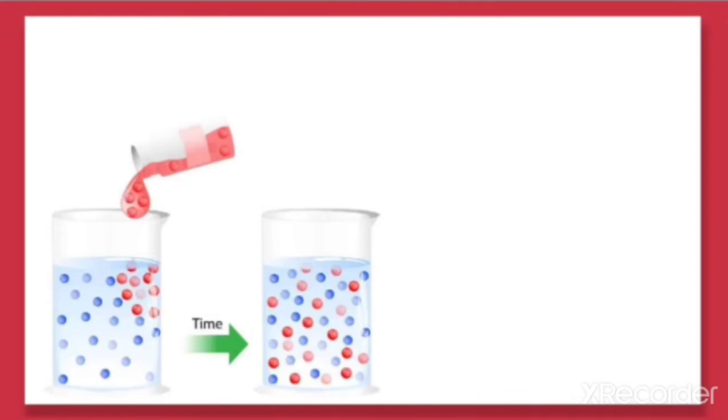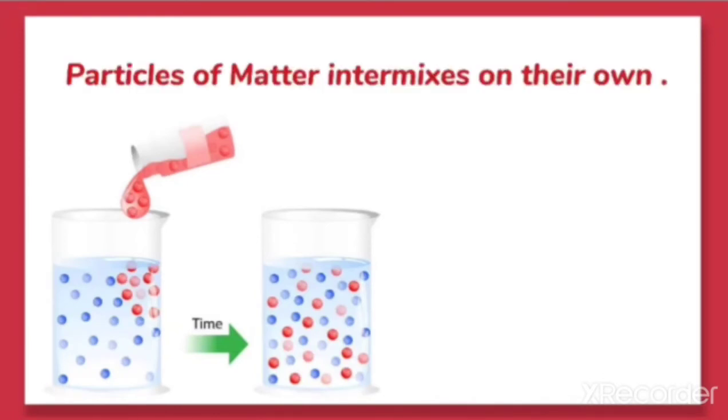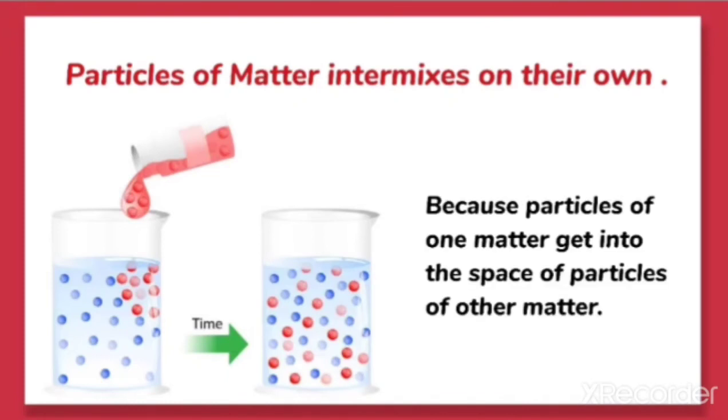So here we can see that the particles of red ink are now evenly distributed in the water. That is, they are intermixed with the water particles. We can conclude from this that the particles of matter intermix on their own because the particles of one matter get into the spaces of the particles of other matter.